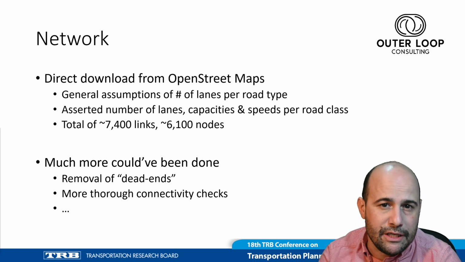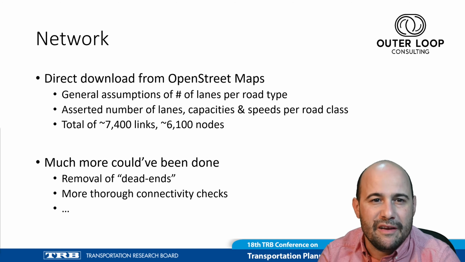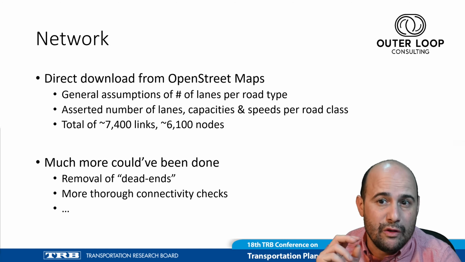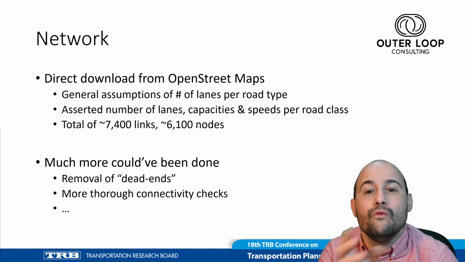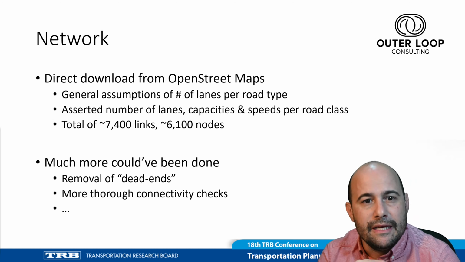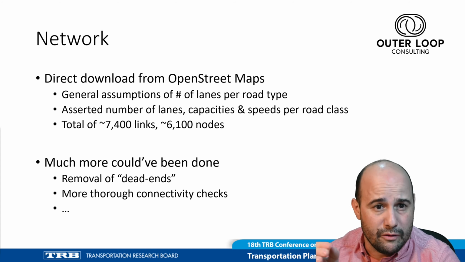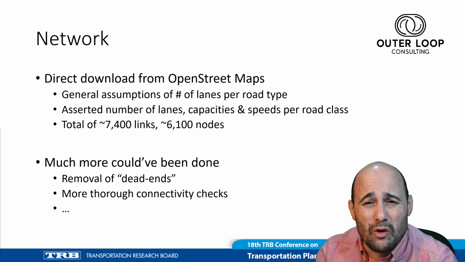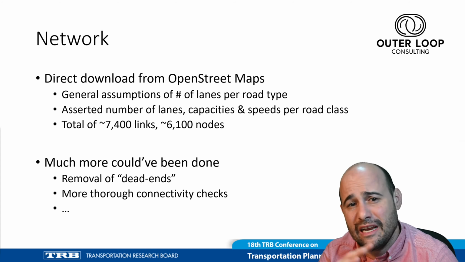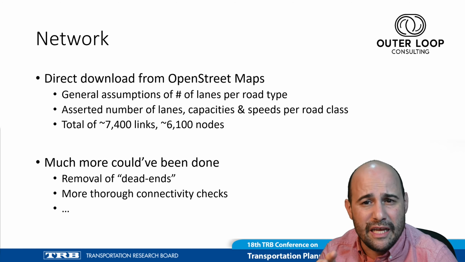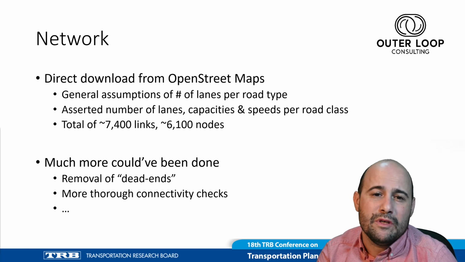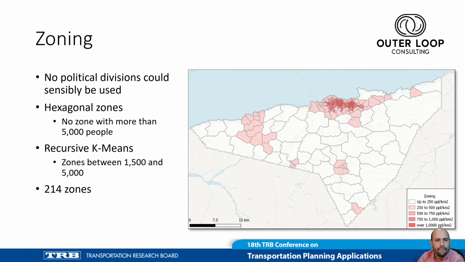The network, as I mentioned, came from OpenStreetMaps, but information on speeds and number of lanes was sparse at best. So those had to be asserted by road class, which also came from OpenStreetMaps. In the end, we ended up with roughly 7,400 links and 6,100 nodes. I could have done a lot more to clean the network or look into satellite photos before asserting network data for key parts of the network, but that was way beyond the scope of this project.